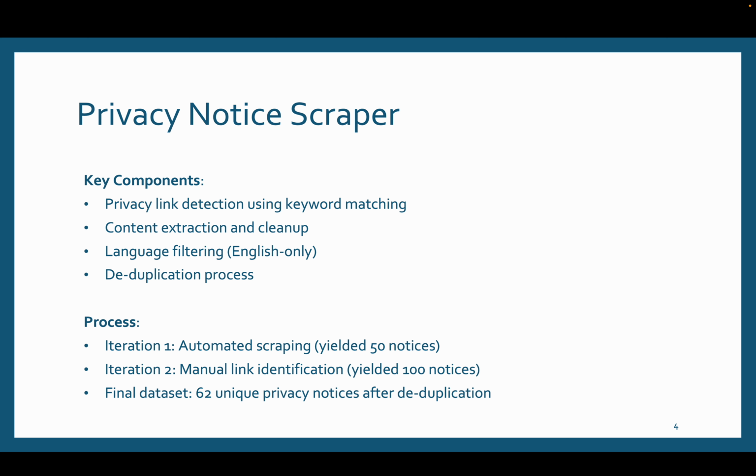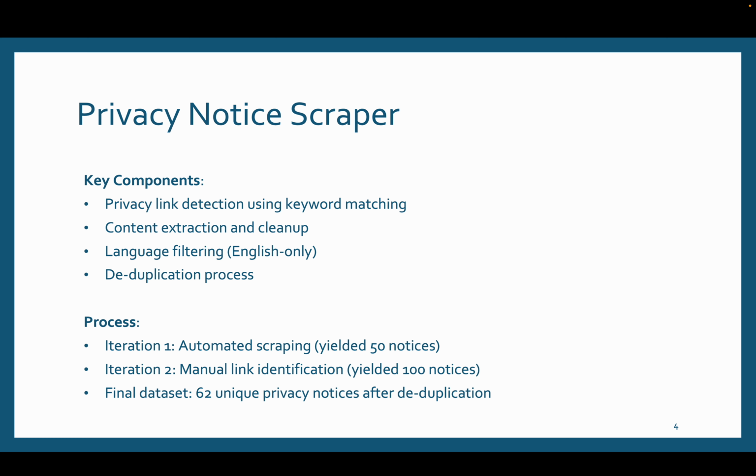Privacy notice scraper. I went through 2 iterations, and in the first one I was trying to automatically download the privacy notices. So I fed the program around 200 website URLs, and it just gave me 50, because the program could not find the correct privacy notice link, and it had some difficulty in downloading.